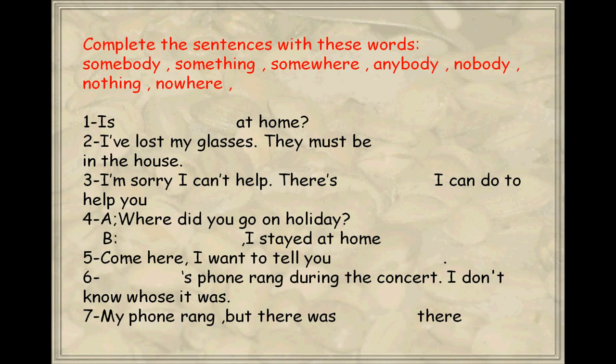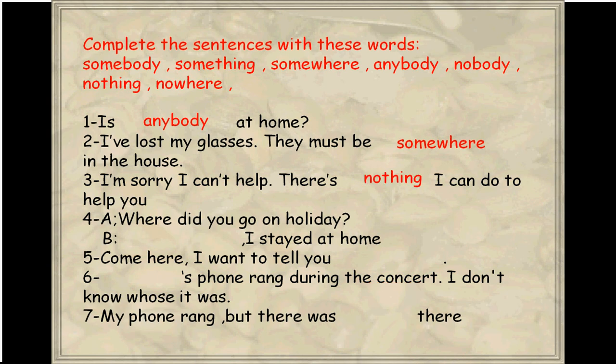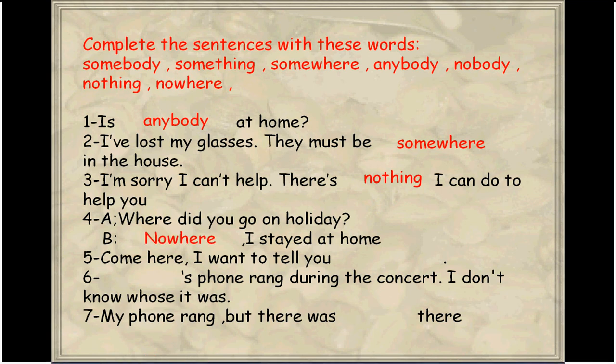Now complete the sentences with these words: somebody, something, somewhere, anybody, nobody, nothing, nowhere. Is anybody at home? I've lost my glasses. They must be somewhere in the house. I'm sorry, I can't help. There's nothing I can do to help you. Where did you go on holiday? Nowhere. I stayed at home.